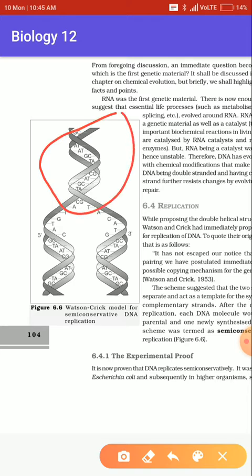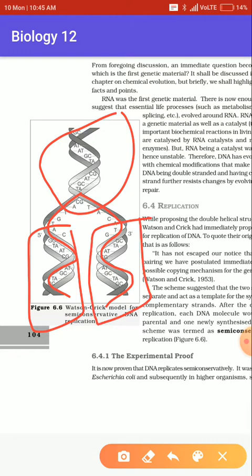Each of the strands of the double helix can form another DNA also. It is a fact that DNA has its own ability to form another DNA from a single strand.